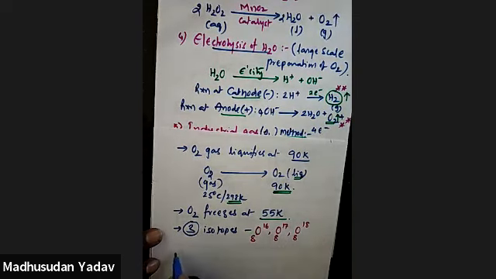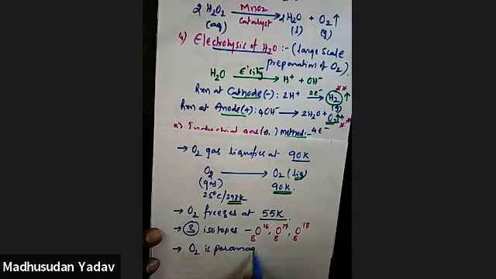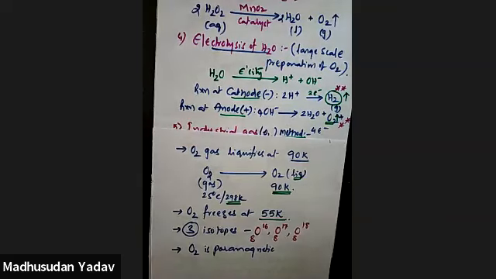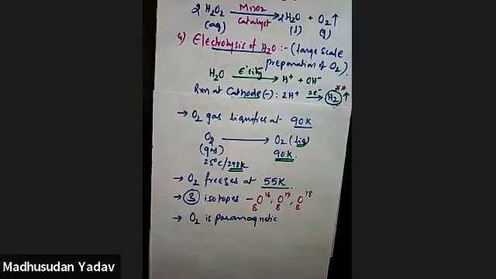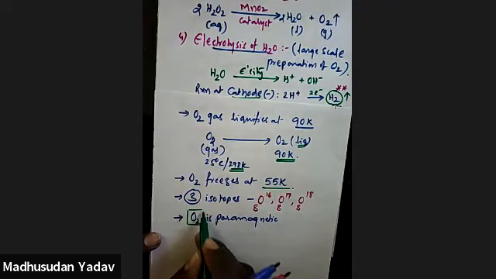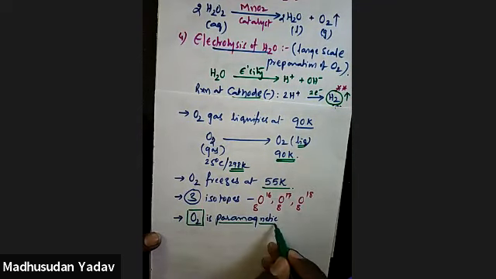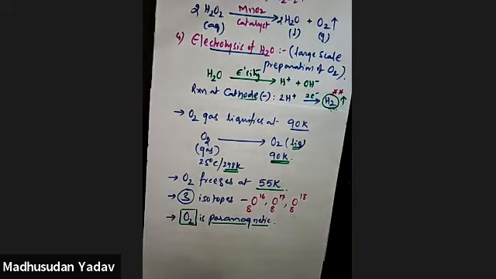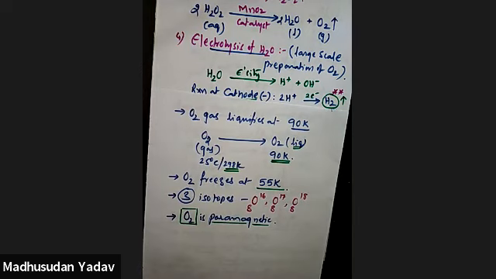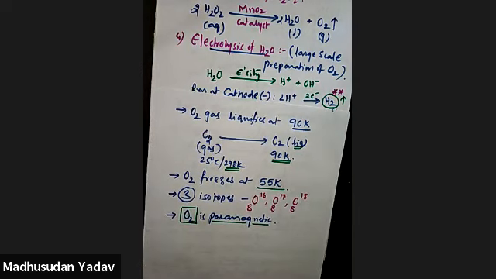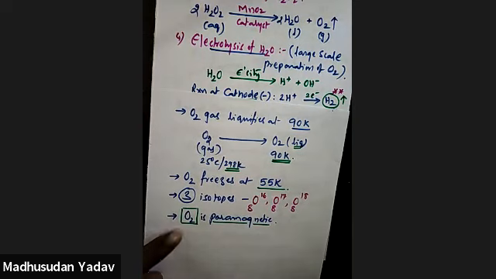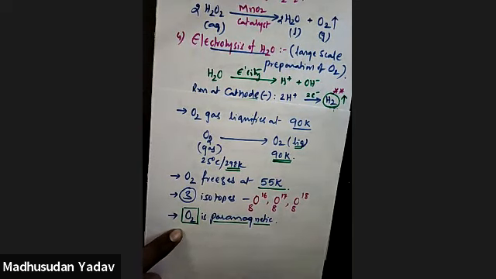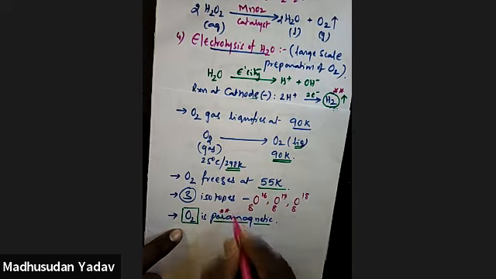And oxygen is paramagnetic. Have you studied chemical bonding in first year? So this is a very important point. Oxygen is paramagnetic in nature, though it has an even number of electrons. Each oxygen atom is 8, so 8 plus 8 is 16. The general assumption is that if any compound has an even number of electrons, it acts as diamagnetic. But it has 16, an even number of electrons, and still it is paramagnetic.